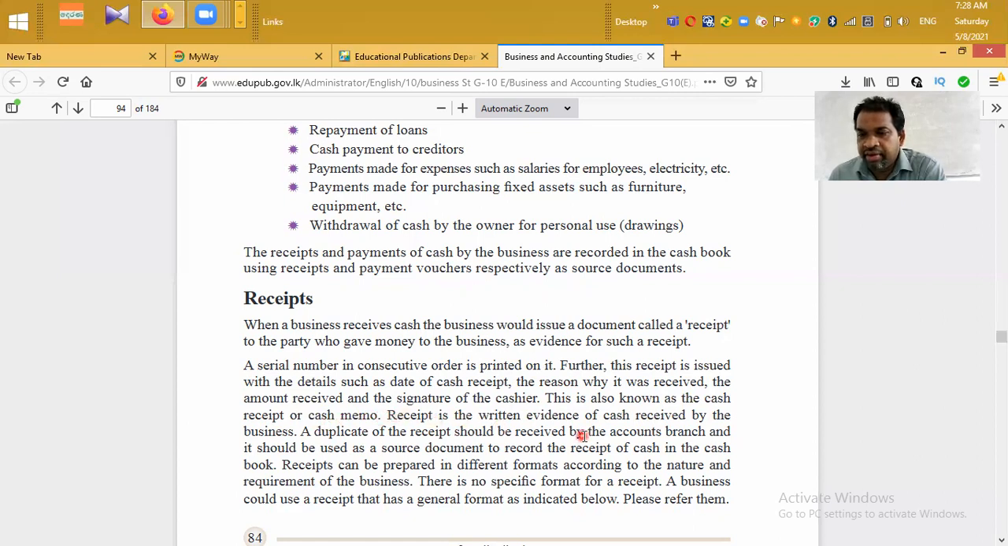Receipt is the written evidence of cash received by the business. A duplicate of the receipt should be received by the accounts branch, and it should be used as a source document to record the receipt of cash in the cash book. Receipt can be prepared in different formats according to the nature and requirement of the business. There is no specific format for a receipt. A business could use a receipt that has a general format as indicated below.